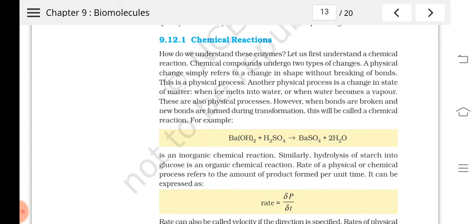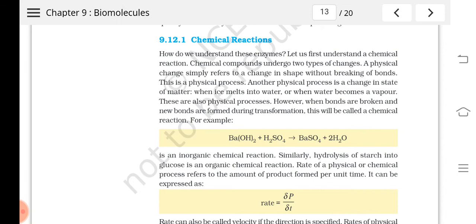So you have studied about chemical reactions, isn't it? Chemical compounds undergo two different types of changes. Physical changes, in which there is a change in the shape without breaking of bonds, and sometimes a change may happen in the state of matter, that is from liquid to vapor, or solid to water. Ice melts into water or water becomes vapor.